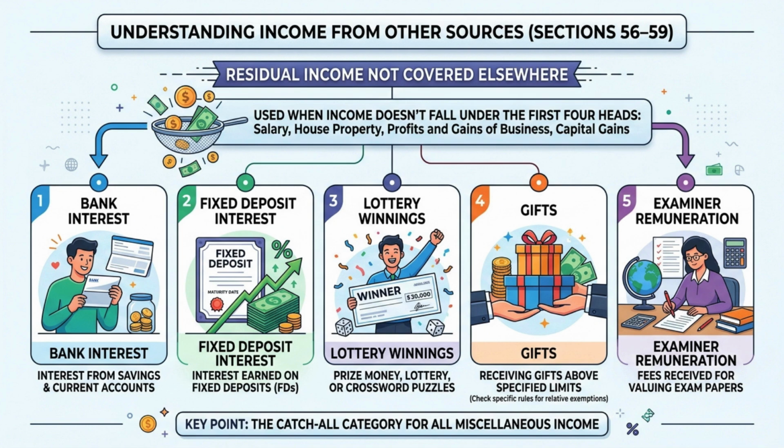It acts as a residual category. If income cannot be classified under salary, house property, business, profession, or capital gains, it is taxed here. Common examples are FD interest, gifts, lottery income, and similar receipts.